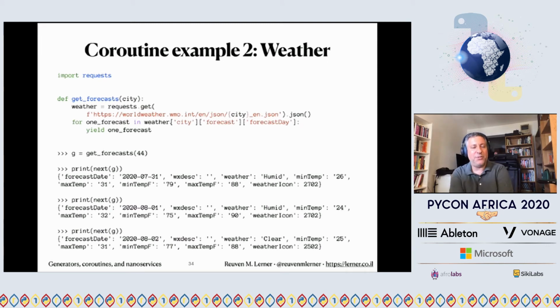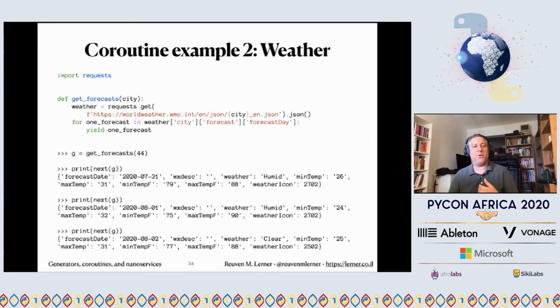Here's another example. Let's say I want to get the weather forecast for a particular city. It turns out that the World Meteorological Organization, which is affiliated with the United Nations, actually has a server where if you know the number of your city, and they have a chart of that on their website, you can pass it a URL and they'll give you back JSON. So what you can do is request the weather for a city, any number here, .json. I'm going to use requests, which has a nice .json method. And then you have to dig into the forecast. But I can say, give me one forecast per day.